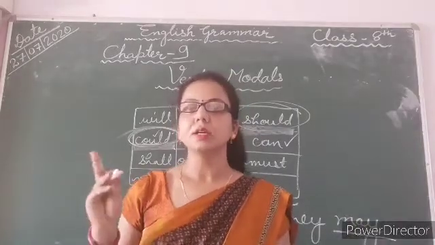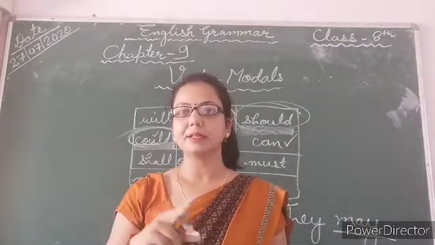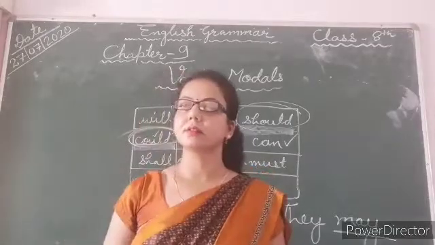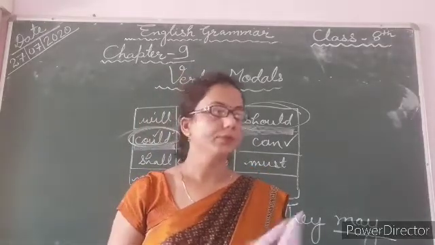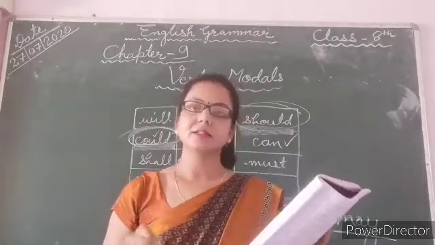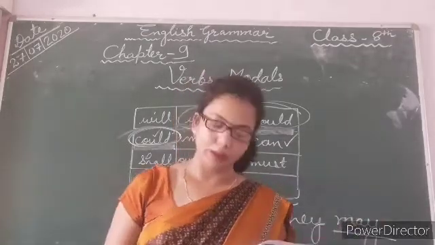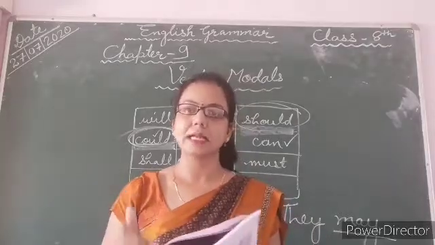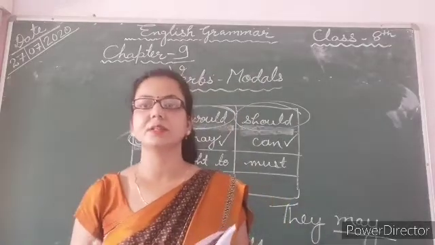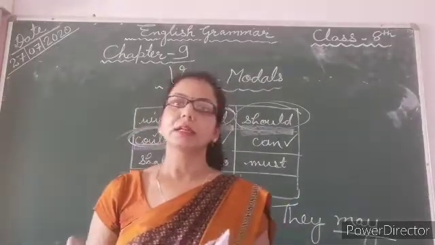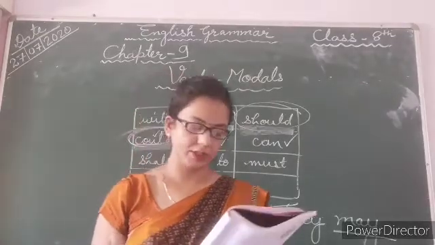As I told you in the example, it might rain tomorrow. So here might is used for weak possibility. Cannot, will not. So this is the first kind of classification of modals.